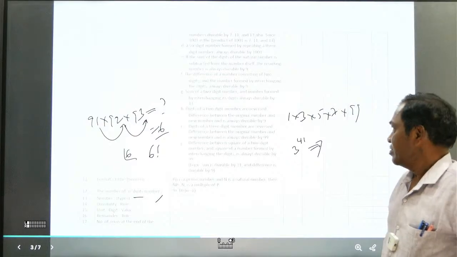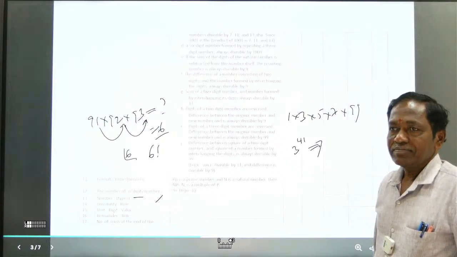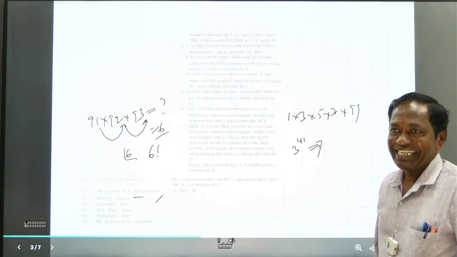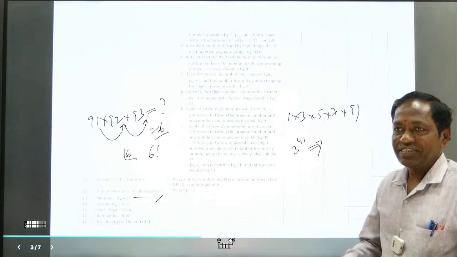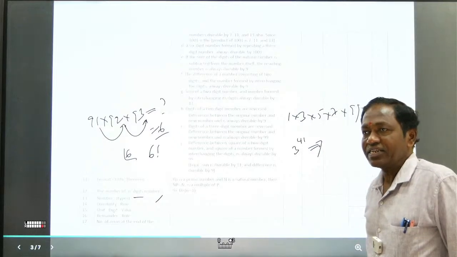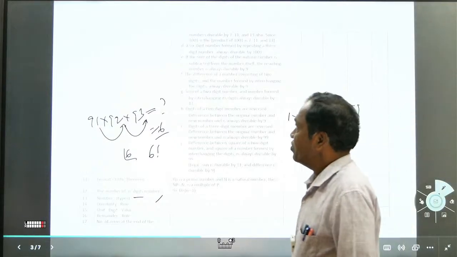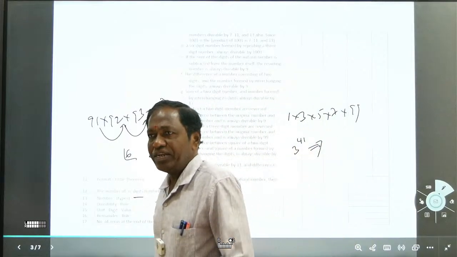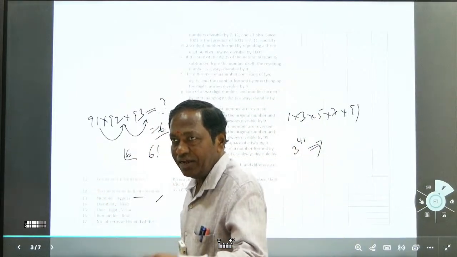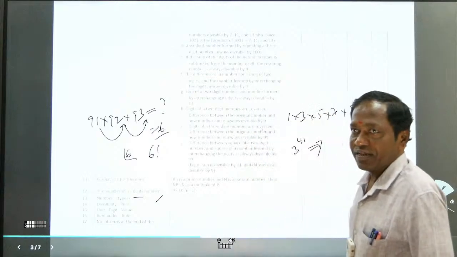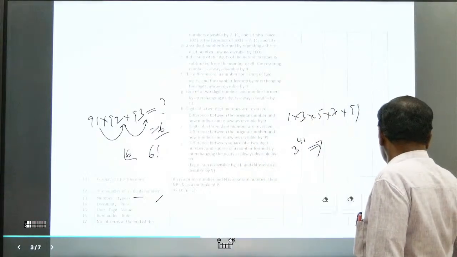How do you calculate it? How much time did you take? Here we use the recycling of numbers, the cyclicity of 3. I'll tell you how to do it in a fraction of a second.